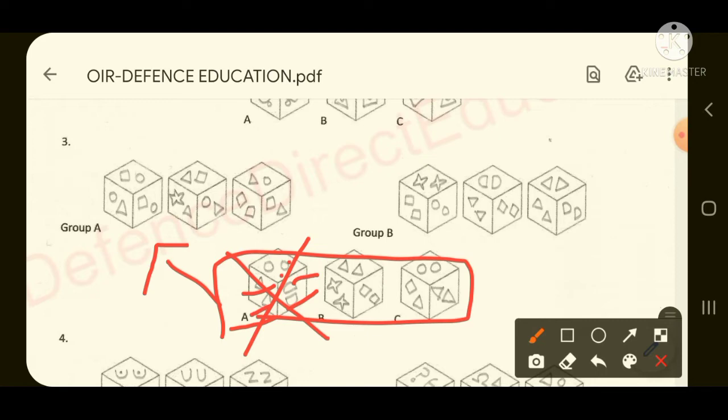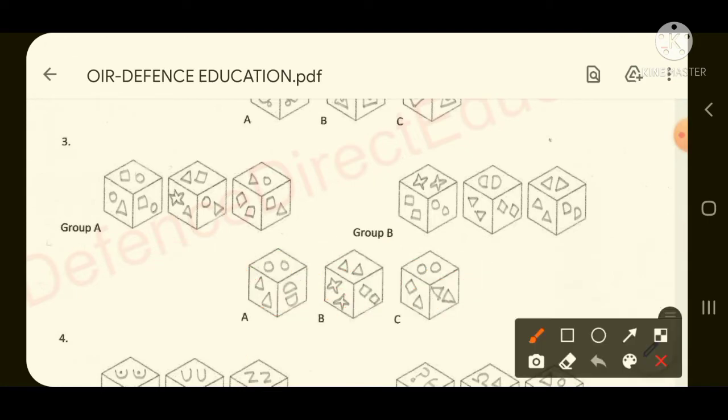If you look at the next picture, both triangles are there, both stars, both rectangles. So again this will not come. But if you look at option number C, both circles, both triangles, but here one rectangle and one triangle, these both are different shapes. So just now I told you, any one of the faces of the cube has to match with group A. Group A says that both the figures have to be different figures. So here in option C, in this face we got that both the figures are different. One is a rectangle and one is a square. So our correct option will be option C.